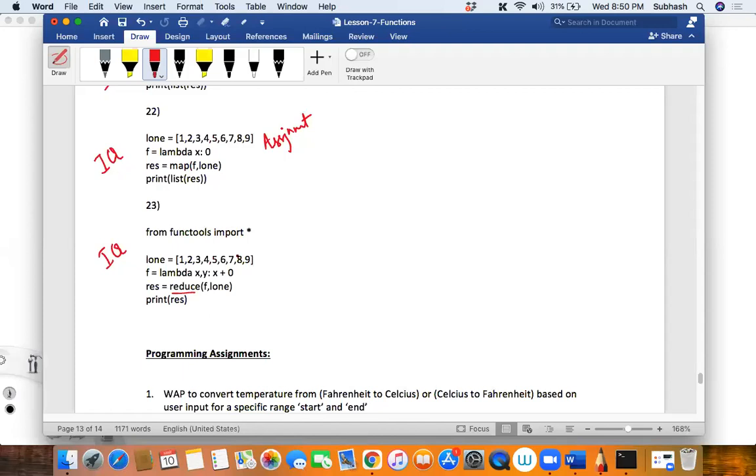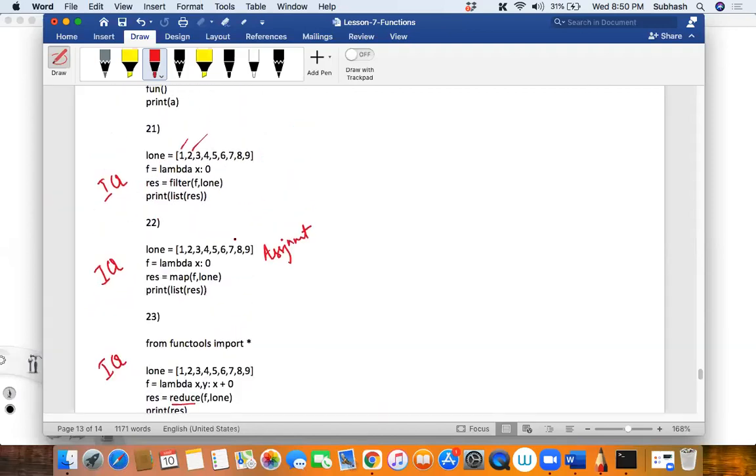Sir, you said that if lambda x becomes 0, every value will become 0, no? Here, in filter. Yes, filter. How will filter work? Tell me. It will filter out every false value. It will take an element and check it against a particular condition, and if it returns false, that element will be filtered out. Okay, then what is your doubt now?